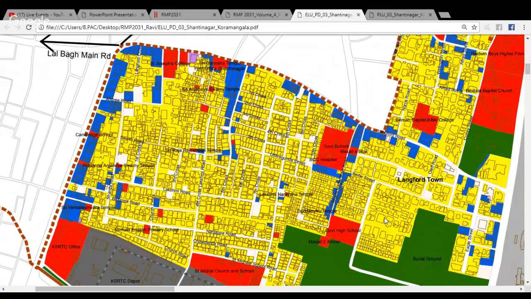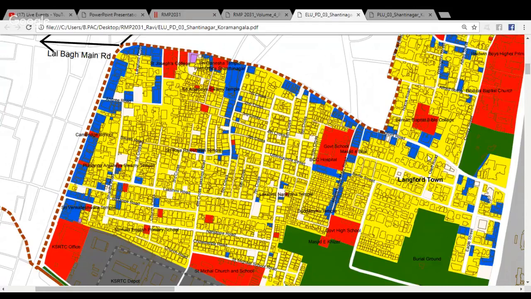And therefore, it's my duty to point out the missing streets and let the BDA know that there are errors in the existing land use map. Another thing that citizens can see is blue represents commercial. It's quite possible that something shown yellow out here actually has got a commercial premises on the ground. And that too needs to be indicated that there is a commercial premises in what is shown as yellow out here.